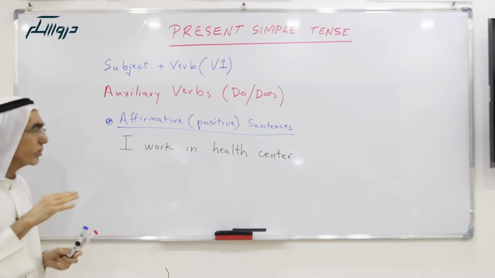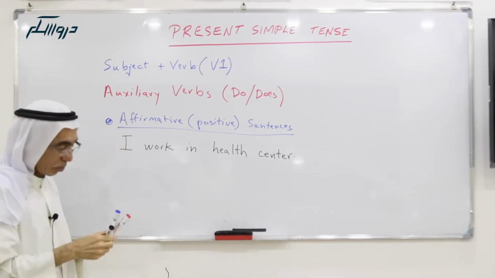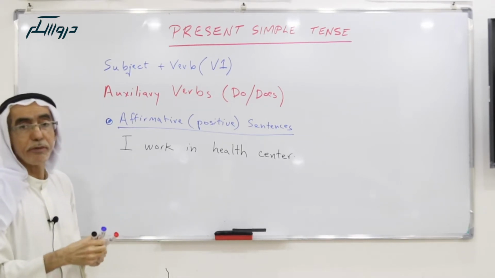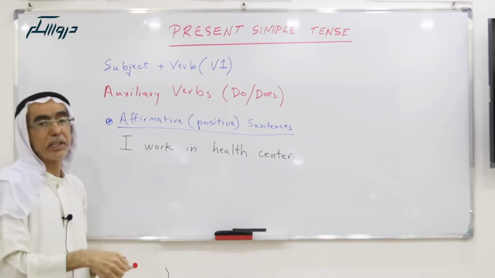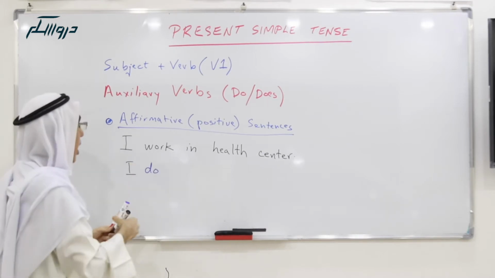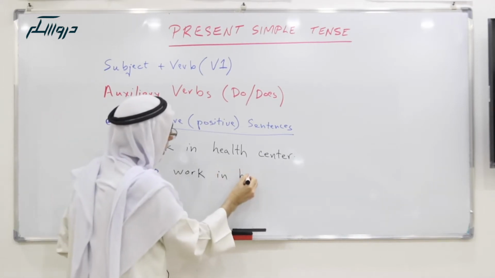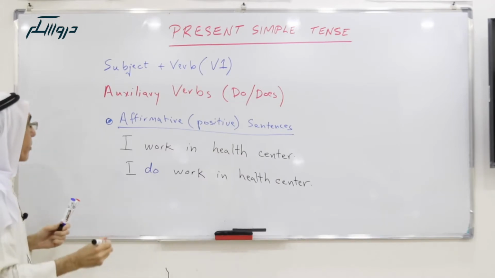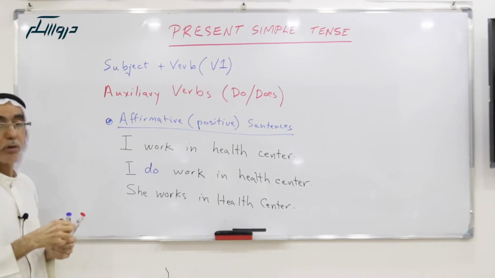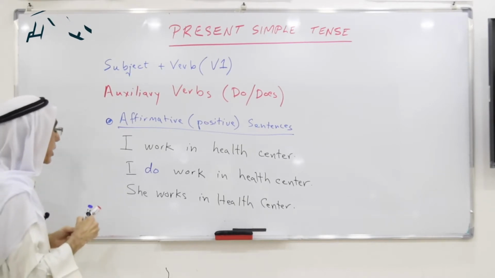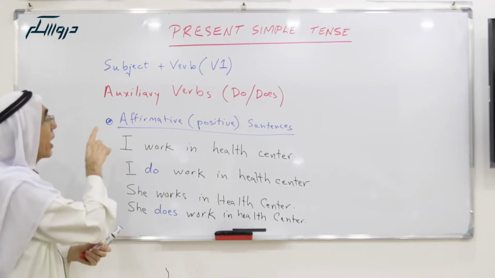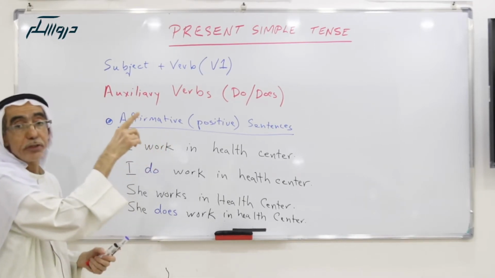Sometimes do or does are used to make emphasis. If somebody wants to emphasize that he is working in the health center, he will say, I do work in health center. Or she works in health center. If we want to emphasize that, we say she does work in health center. So this is for affirmative or positive sentences.